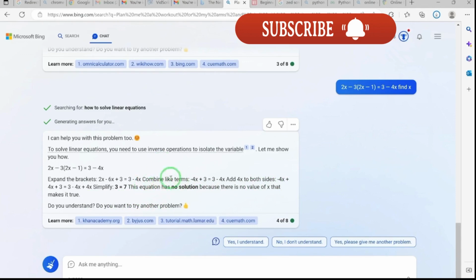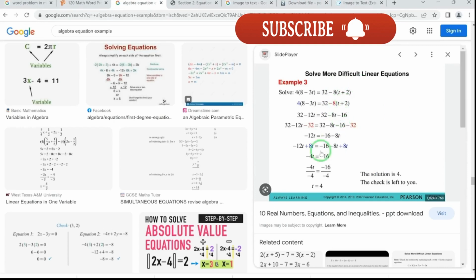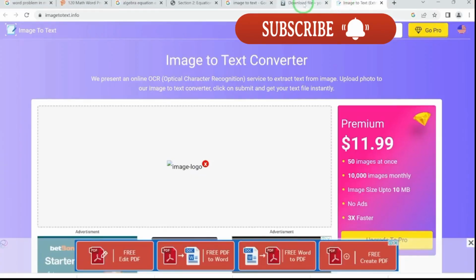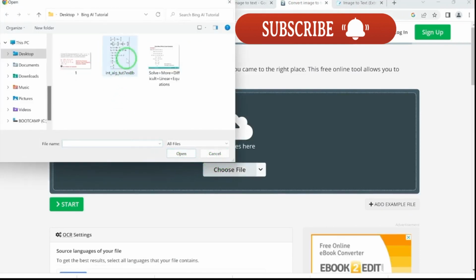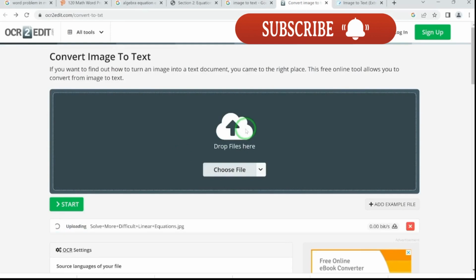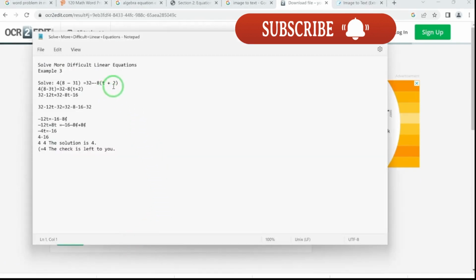But let's go ahead and see if we can do it for others as well. So let's say for this very equation, we can convert this into text and then copy this equation, because this one we now have the solution, and t is equal to 4. So let's see, we can download it. I've just downloaded mine, so let's go back. We can come to image to text and let's try to convert it. It has uploaded, so let's say start. It has started and converted everything, so you can click to open. To solve this, you can copy the text.